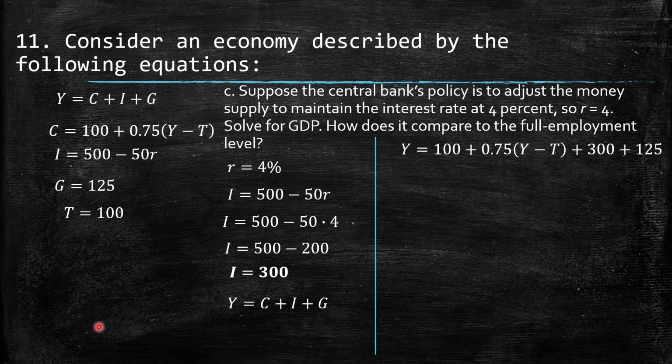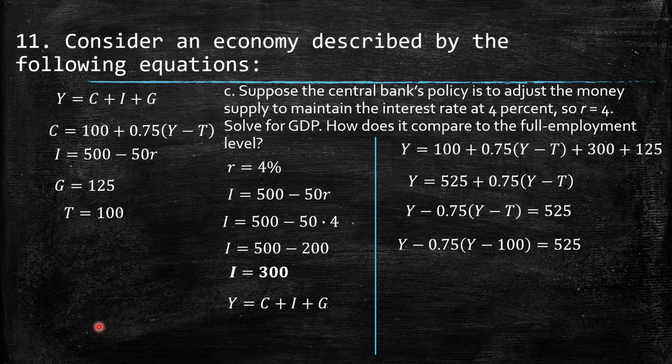Then we need to plug that information into the total formula for GDP, C plus I plus G. And then we have here 100 plus 300 plus 125. Then we have 525 plus this specific term that still depends on Y. So we are going to move that to the other side, minus, then we have Y minus 0.75 times the available income, and then we replace T for 100, and then we multiply the 0.75 by these two terms. And maybe I'm doing something wrong here.